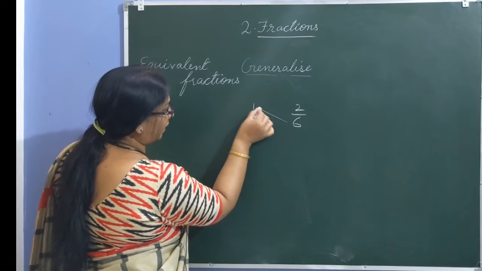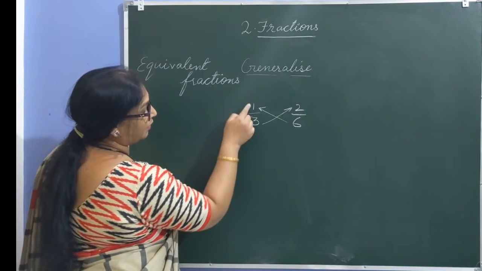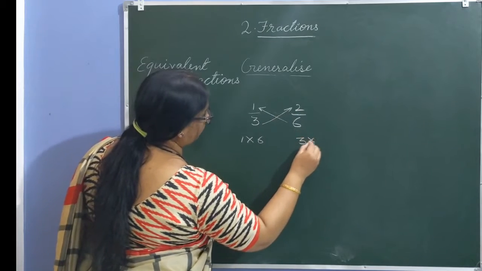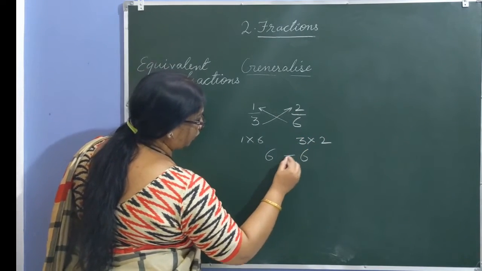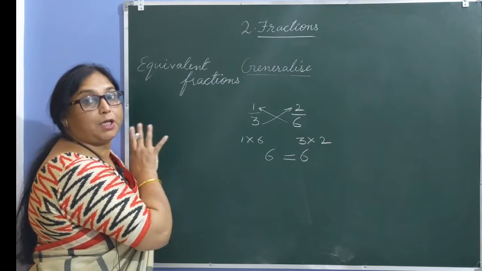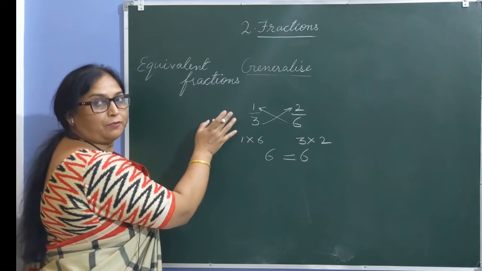Simply bring the denominator up in the direction of the arrow and find their product. 1 into 6 is 6, and 3 into 2 is 6. If the two products are equal, in that case the two fractions are equivalent fractions. This is how we can check the two given fractions.